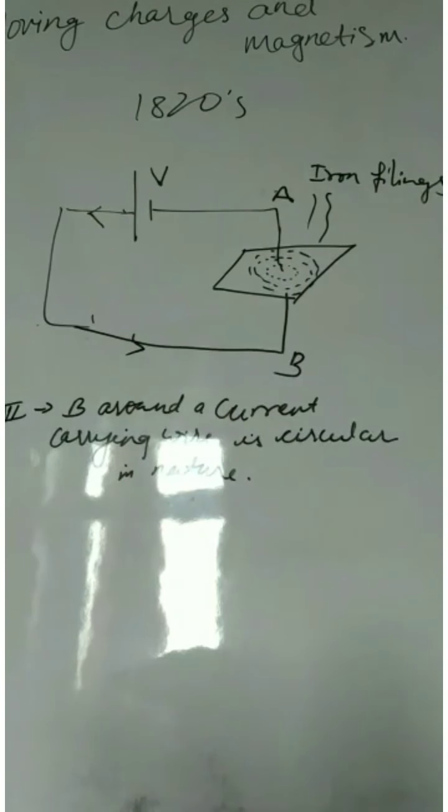First, if we increase current, the magnetic field around that wire increases. Second, if we reverse the direction of current, the deflection in the compass also reverses, meaning the direction of magnetic field got reversed. Third, the magnetic field around a current carrying wire is circular in nature. These are concentric circles. That's all about Ørsted's experiment.